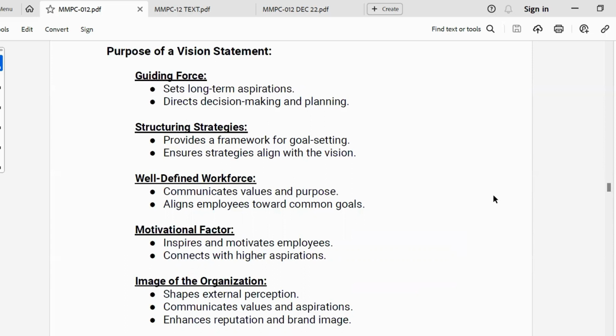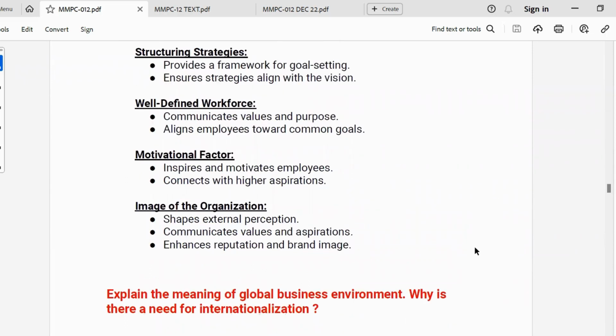Then the vision statement helps in building a well-defined workforce as it communicates values and purposes and aligns employees toward common goals. Also, the vision statement acts as a motivational factor as it inspires and motivates the employees. It connects them with higher aspirations. The vision statement is also an image of the organization as it shapes the external perception. It communicates values and aspiration. It also helps to enhance the reputation and the brand image of the organization.